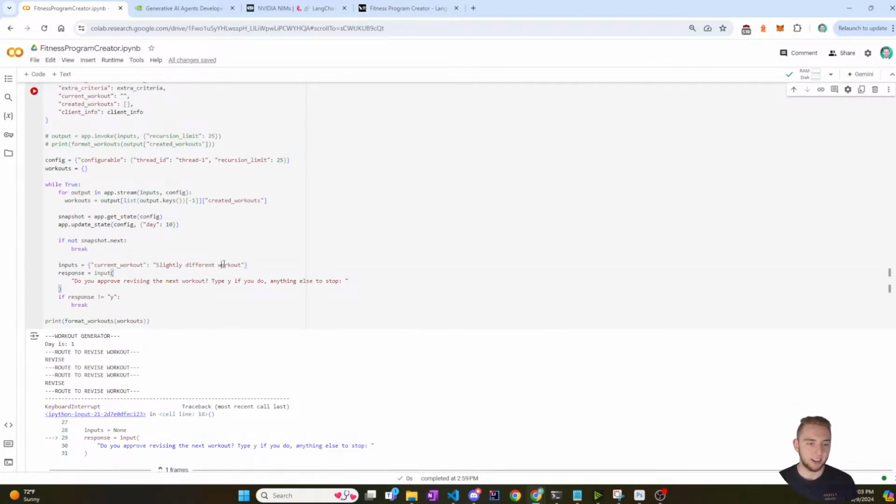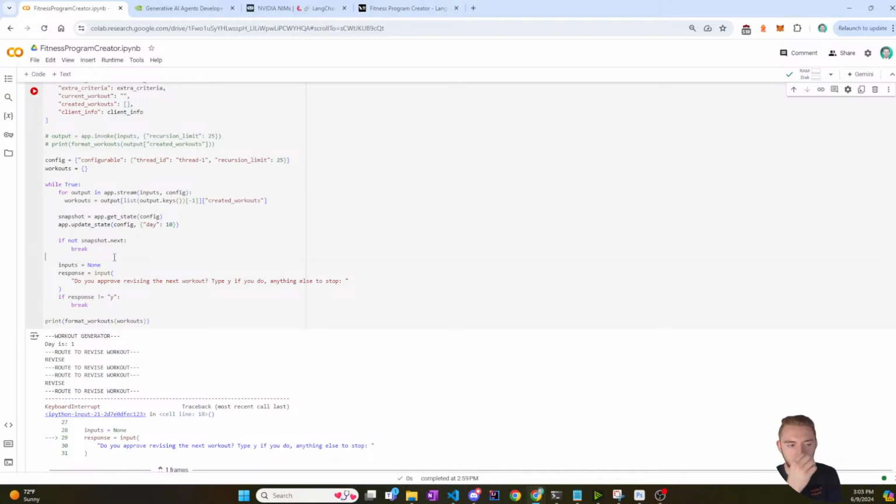And I don't like that because I want to be able to have some front end where the user would update the workouts and then the current workout would actually be changed before it's passed into the AI workout reviser. But I can't do that because I need inputs to be none to actually continue on in the same place that I just interrupted from.